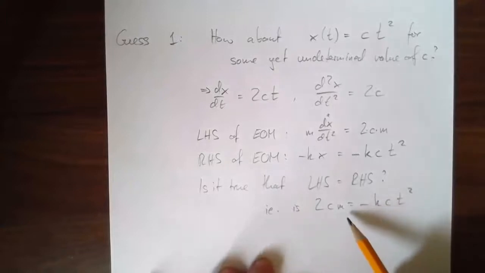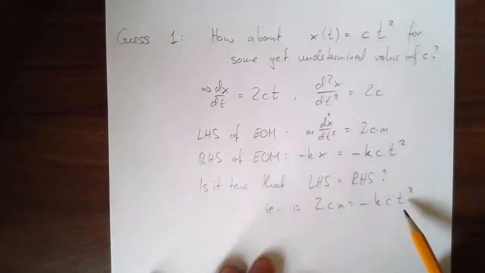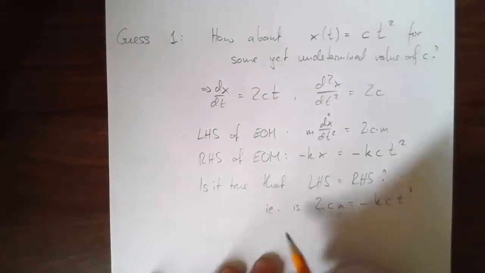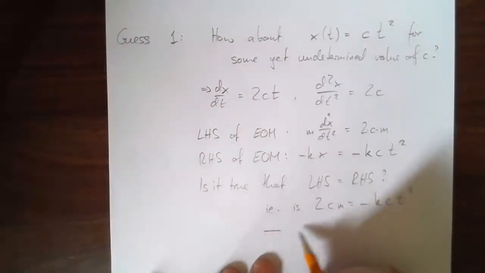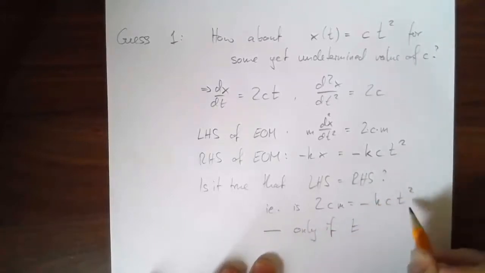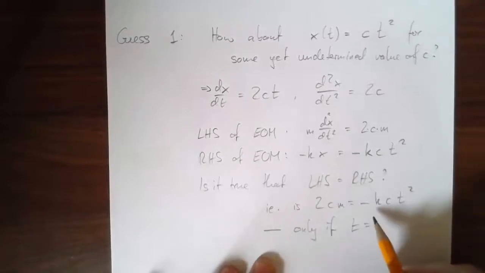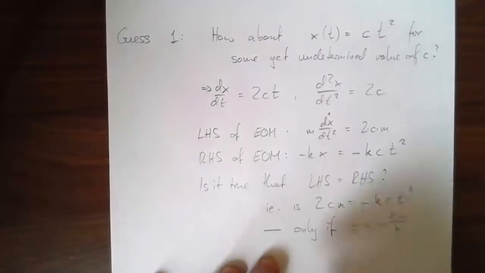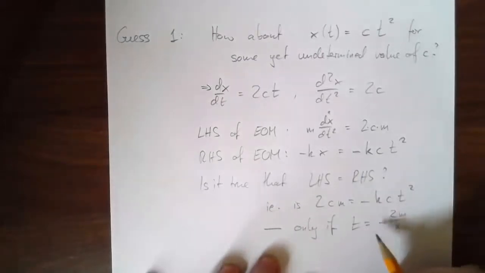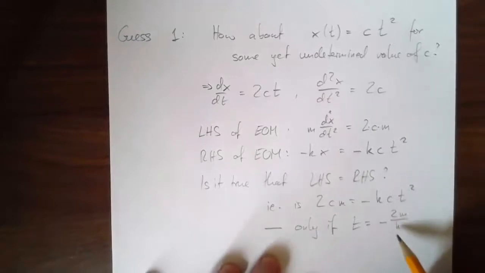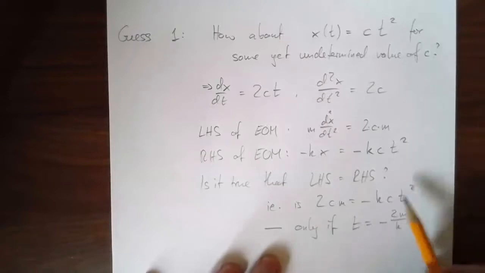Well, it depends on the value of t. There's a c here, there's a c here. So the answer is that it's true only if t is equal to the square root of minus 2m over k. Okay, that's really going to get us into some trouble.